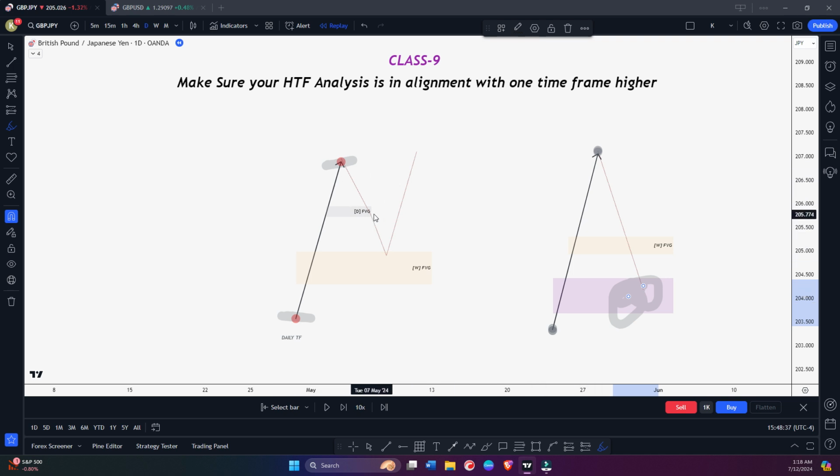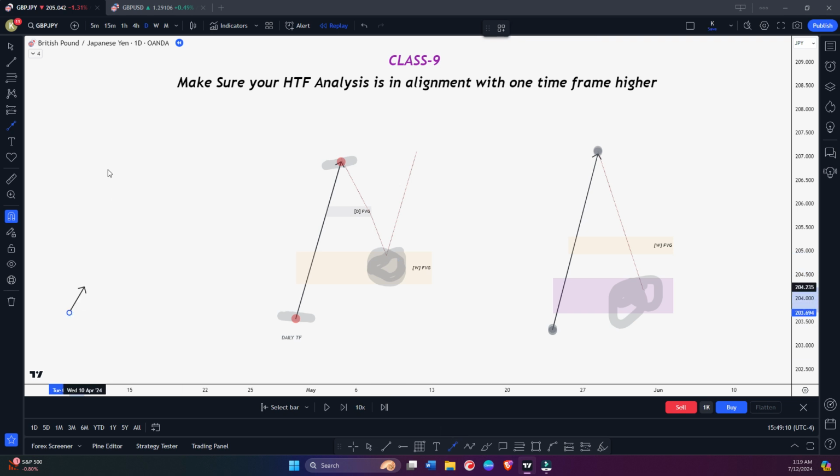So here it's the same thing. Why is the market retracing toward this weekly fair value gap? Because the weekly time frame is bigger than the daily, right? The weekly time frame is bigger than the daily time frame, so the weekly will act as a strong magnet. Let me show you a few examples so you can understand what I am saying. Whenever you do daily and weekly analysis, and listen to me carefully, make sure your higher time frame is in alignment.